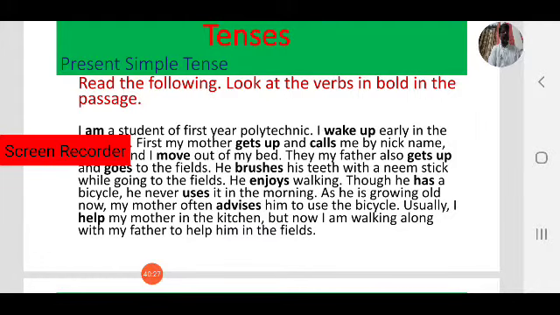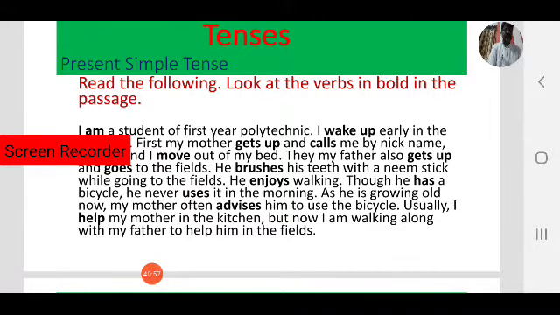Goes. Here add es. I go to the field. You go to the field. We go to the field. My mother or my father, third person, he goes to the field. We add es to the base form. Goes. Observe the verb. Goes. I go. You go. We go. They go. He goes. She goes.